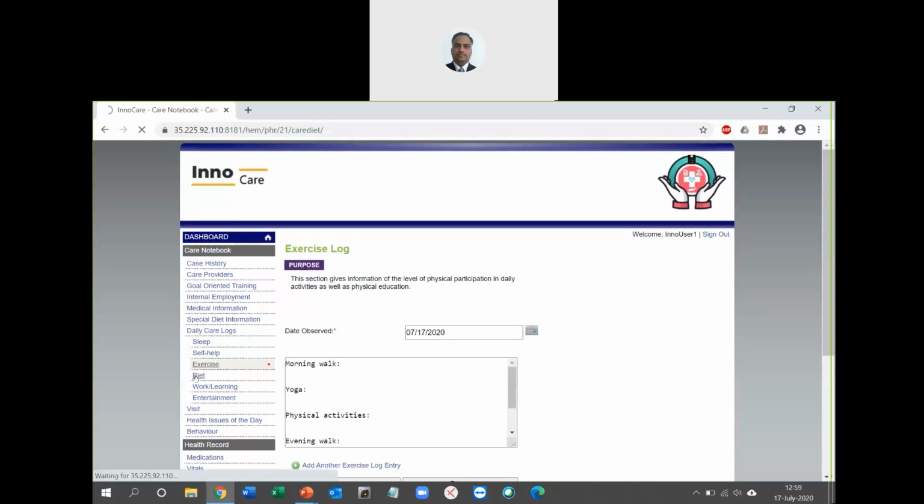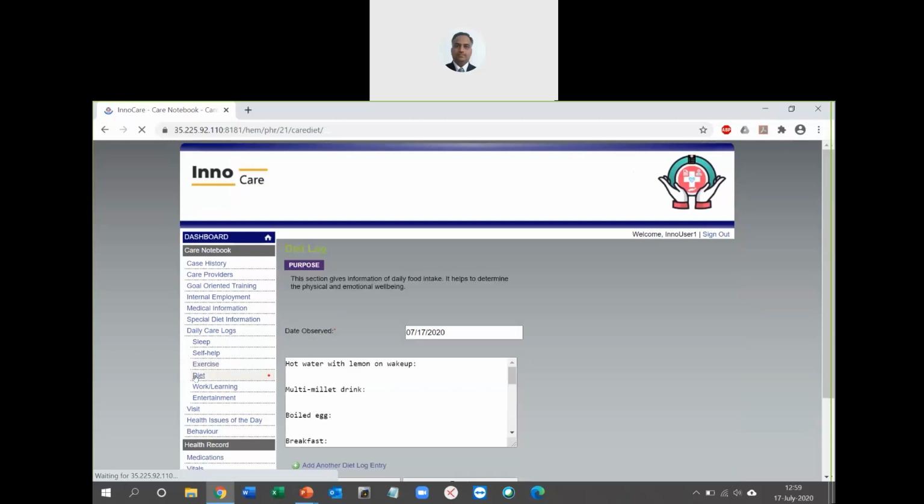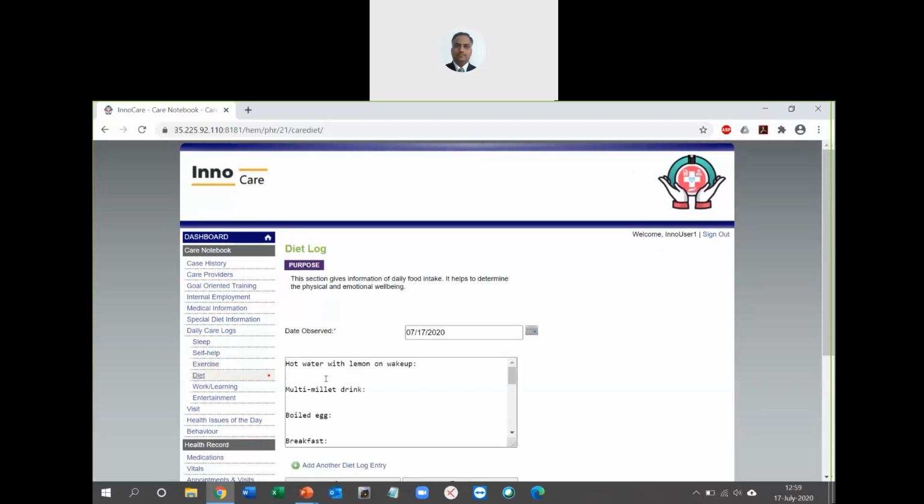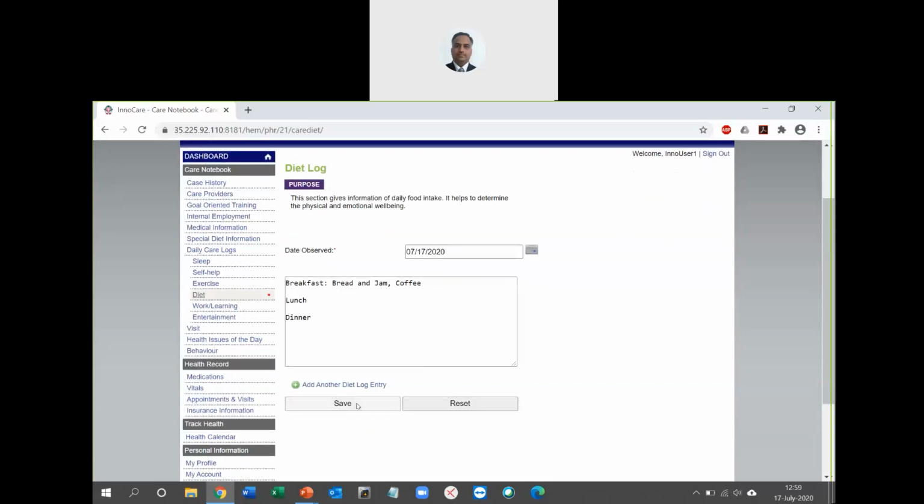Similarly, diet, if you want to maintain a log of what the user or a child or the patient had for that day from morning to night, I just gave some template here with some values in it, but you don't have to use it. As I said earlier, just click control everything, delete it, and type your own diet as to what the user has eaten for breakfast, lunch, dinner. So you can type as you want. So breakfast, let's say, bread and jam, coffee. So something like this. So it's up to you how you want to enter and then save.